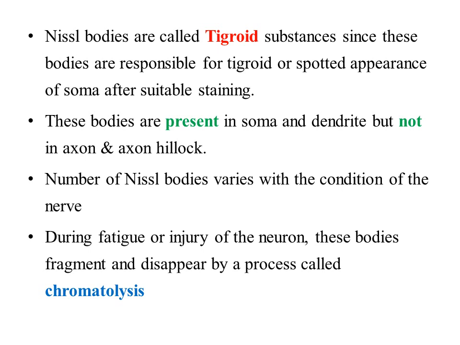These bodies are present only in soma and dendrite, but they are absent in axon and axon hillock. The number of Nissl bodies varies with the condition of the nerve. During fatigue or injury of the nerve or neuron, these bodies fragment and disappear by a process called chromatolysis.